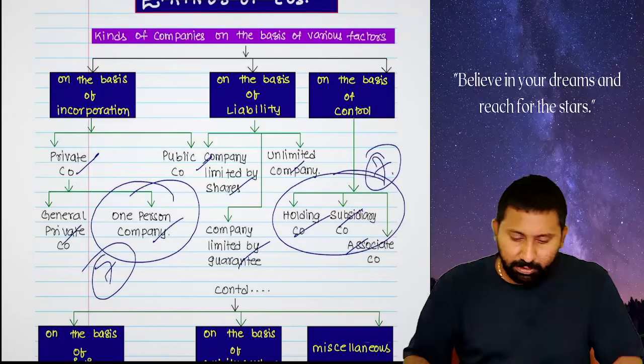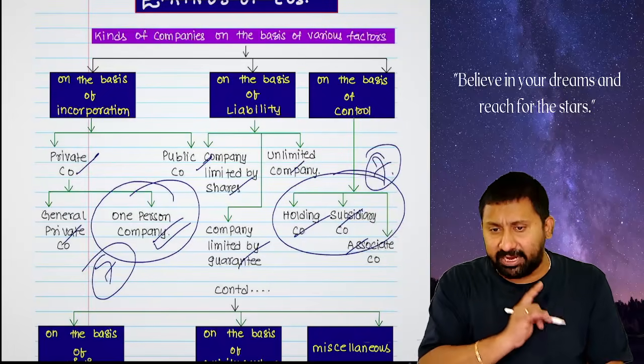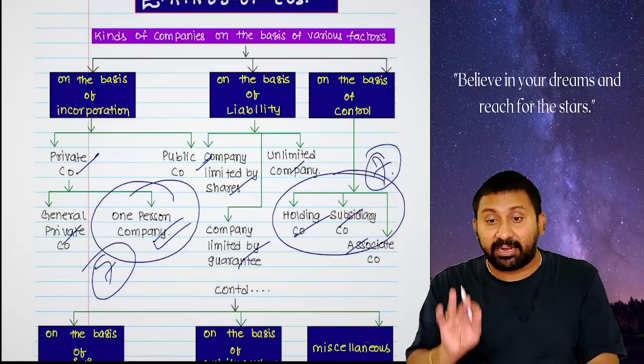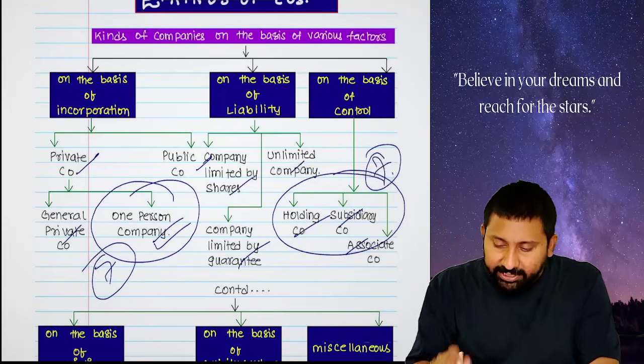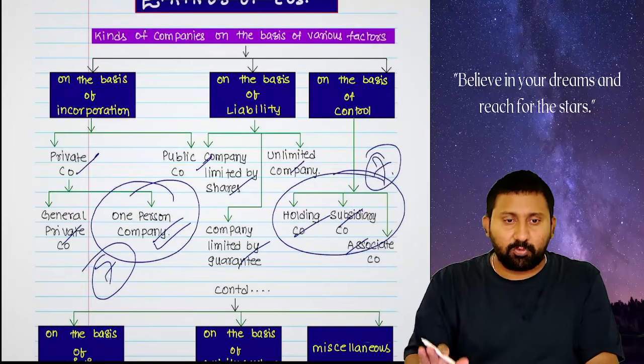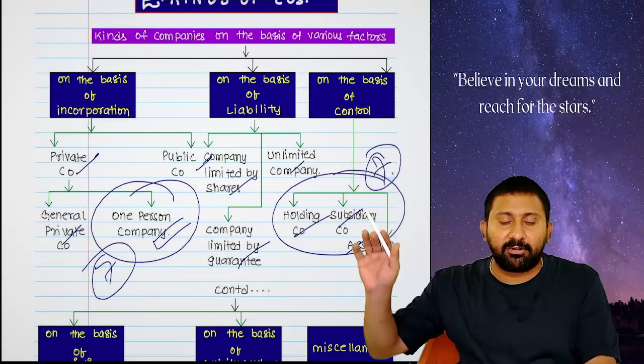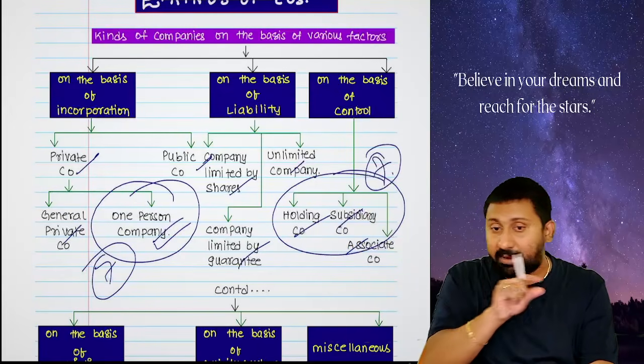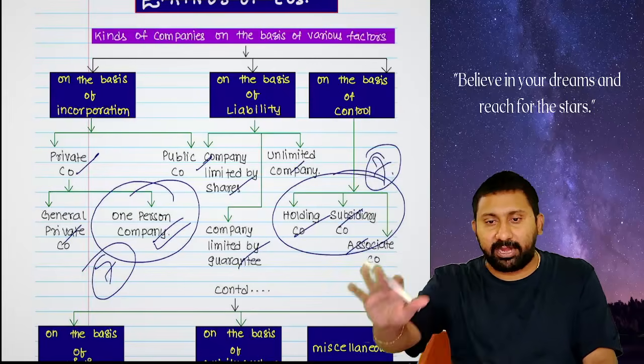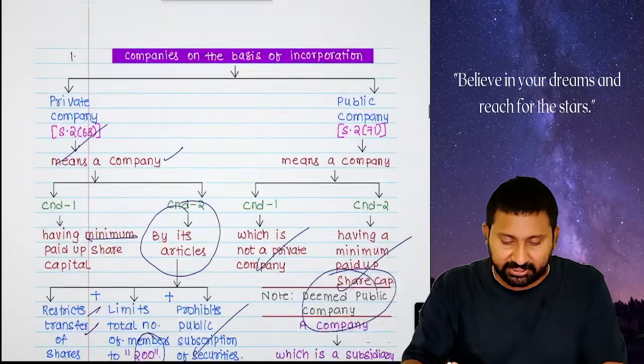Since a question on OPC came in the very last attempt, chances of it coming again are very, very less. Holding, subsidiary, associate also same. So what I will do is, I will complete one person, holding, subsidiary, associate concepts very fast. Remaining concepts I will go through and complete moderately. Okay, let us start.